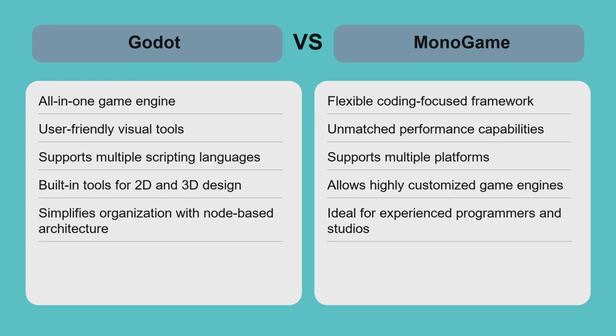Meanwhile, a studio aiming for a highly optimized 3D game with custom rendering pipelines might prefer MonoGame. Godot reduces setup and learning time but may limit deep customization. MonoGame demands more programming expertise and effort but rewards with granular control and scalability. The decision depends on project scope, team skill, and desired development speed.